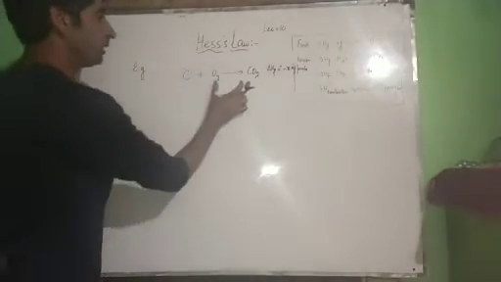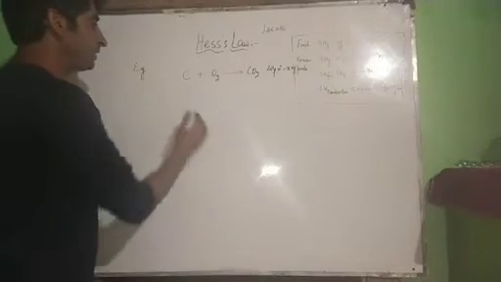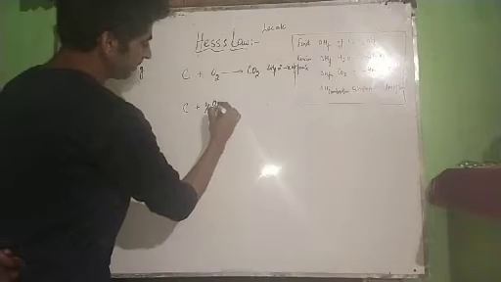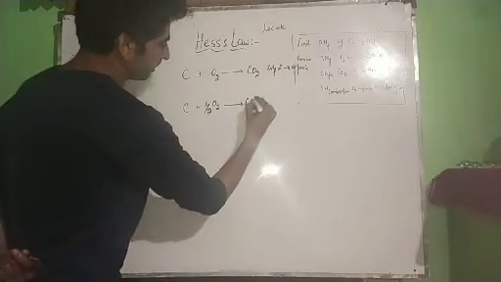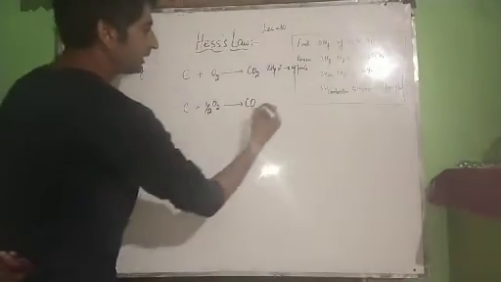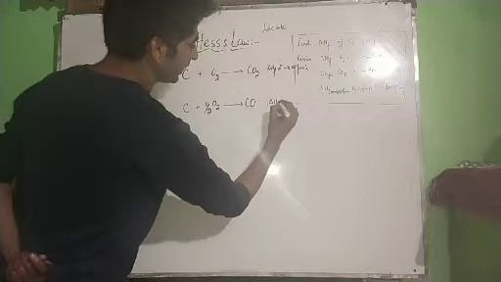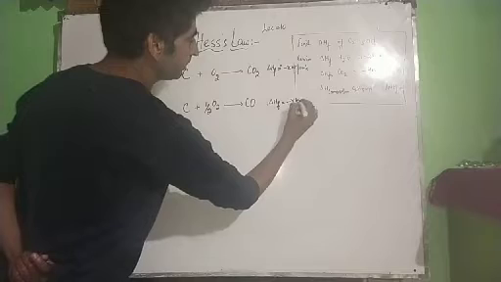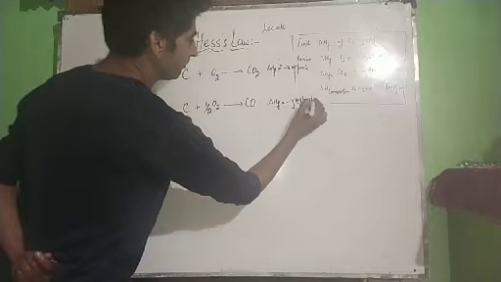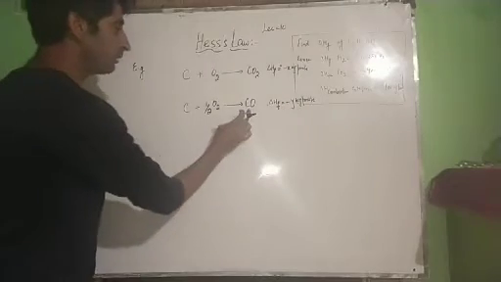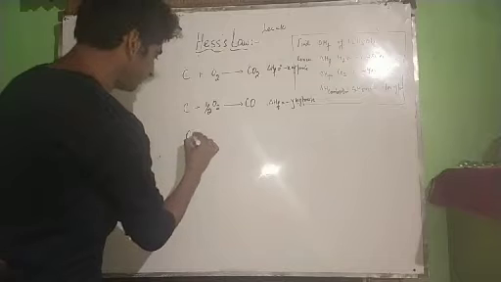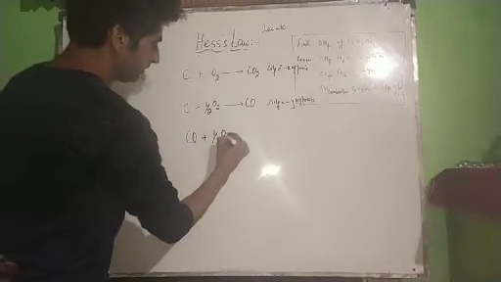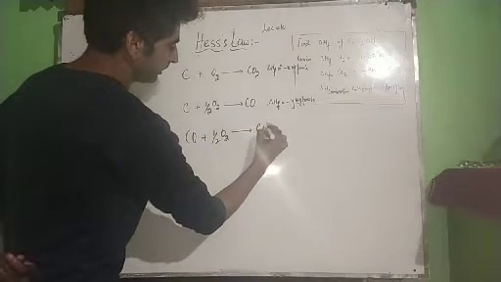Now we can prepare carbon dioxide in another way. First we treat carbon with half of oxygen, and we get carbon monoxide. Let the heat of formation, delta H, of carbon monoxide be minus Y kilojoules per mole. From this carbon monoxide we treat it with half of an oxygen molecule to give carbon dioxide.